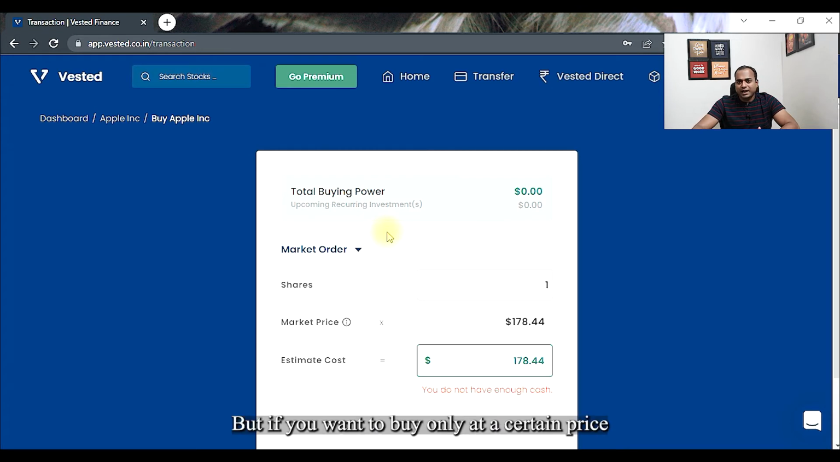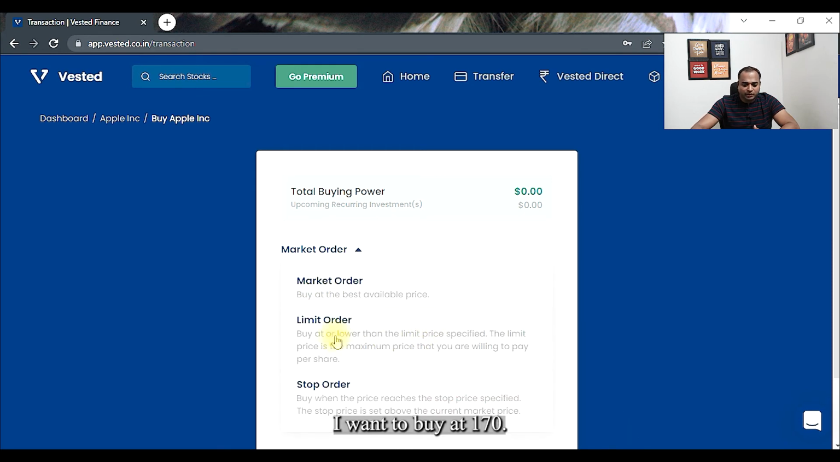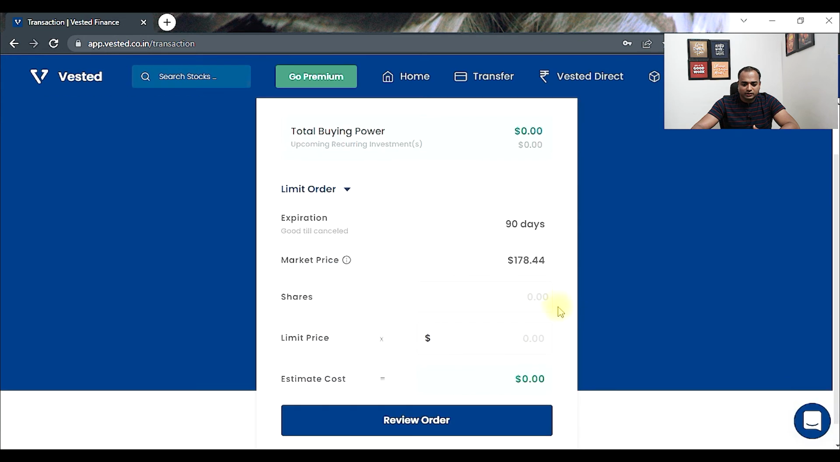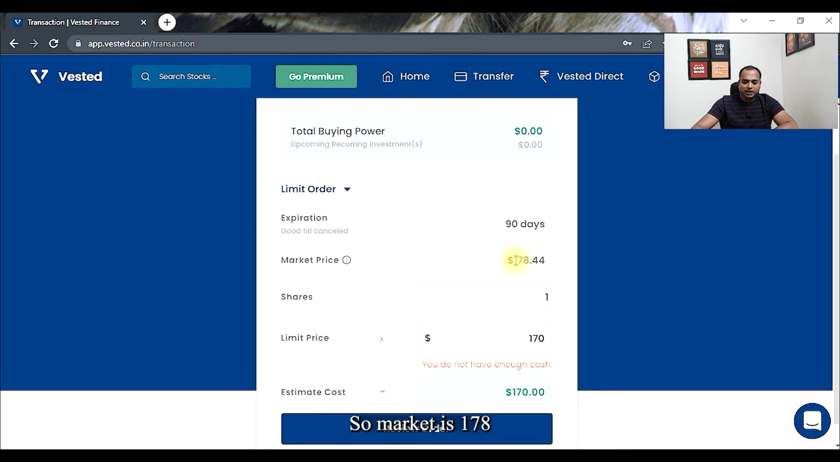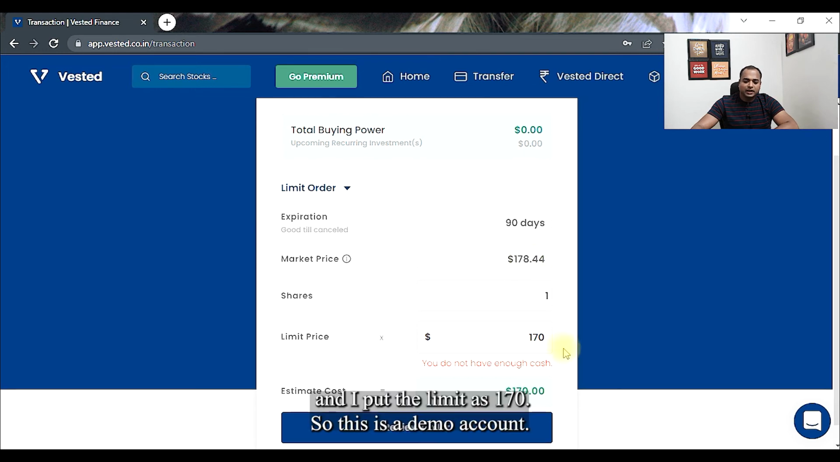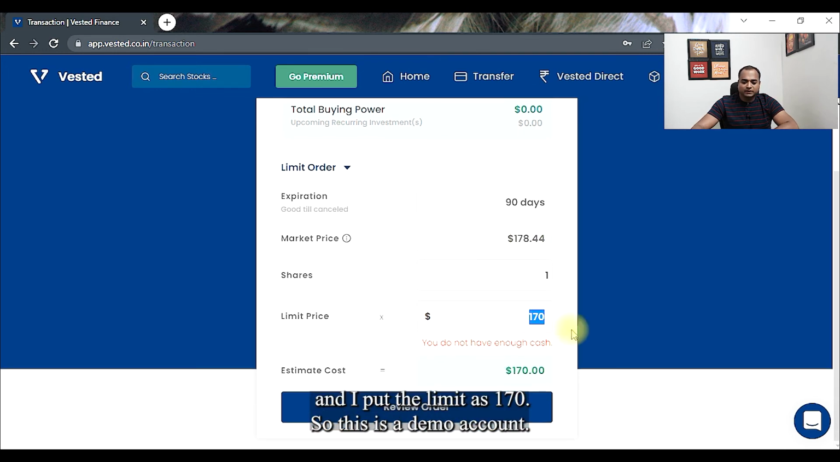But if you want to buy only at a certain price, for example, I don't want to buy at 178. I want to buy at 170. So I'll place a limit order. Okay, in that case, I will say what is my limit price. So I will say it is 170. So market is 178 and I have put the limit as 170.